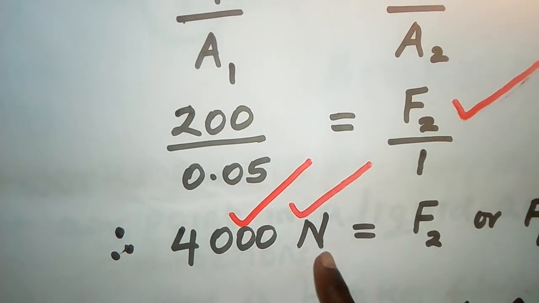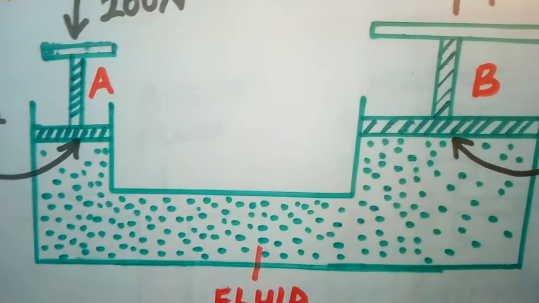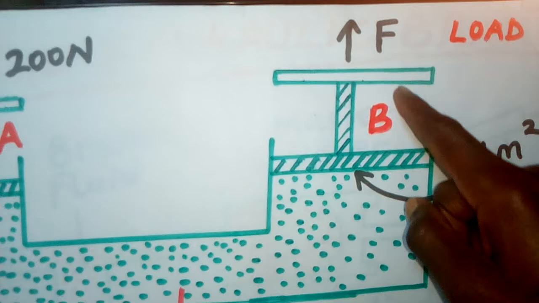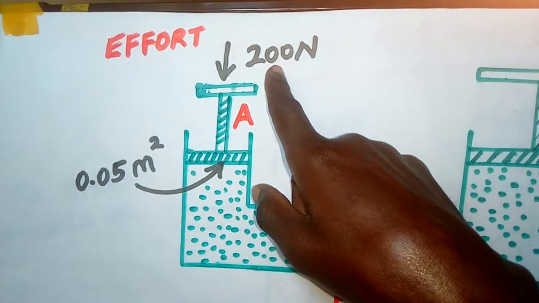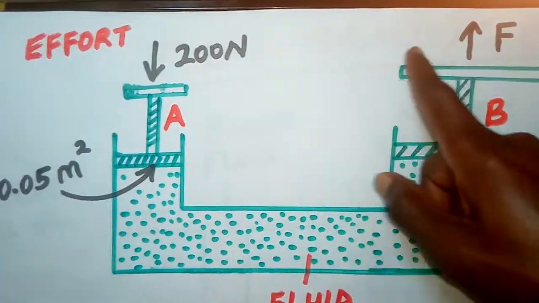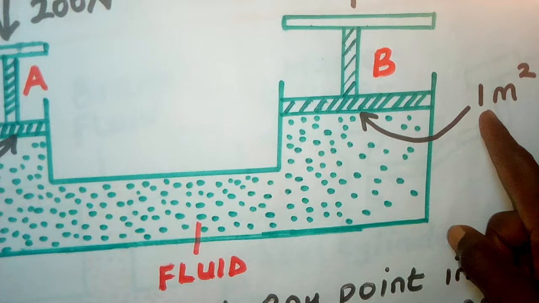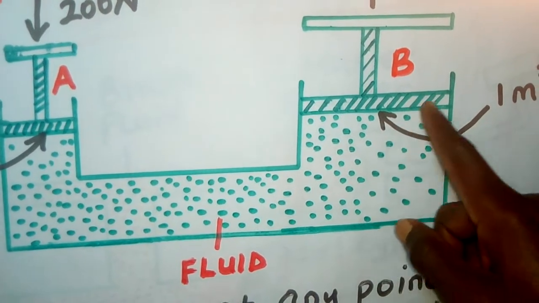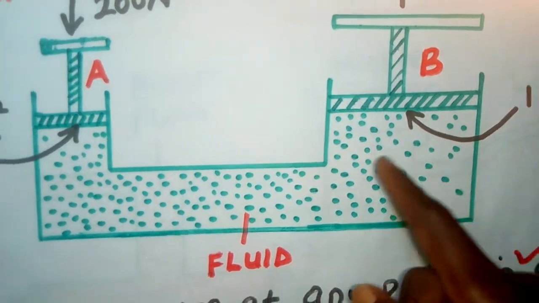Now what is going to be the units for force 2? The unit for force 2, that is the force at B, is the same as the unit for force 1. If the effort is in newtons, then the load should also be in newtons, just as the areas also have the same units. Meters squared, you see, 1 meter squared.